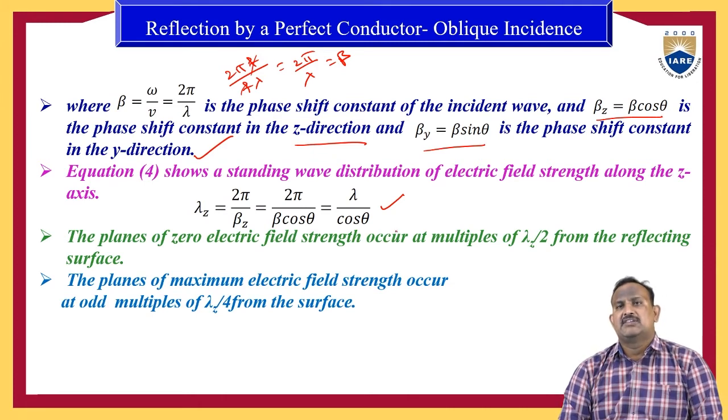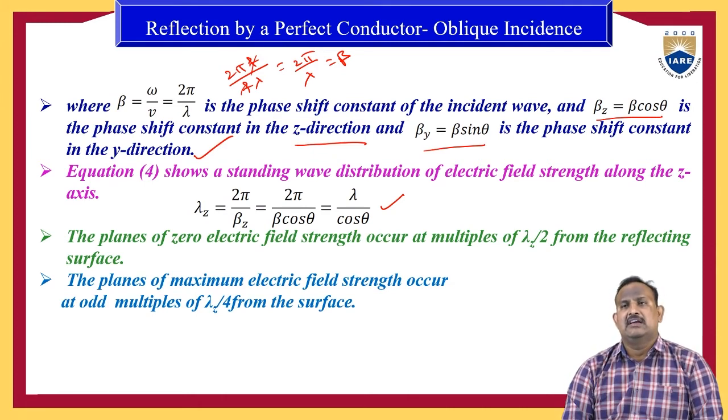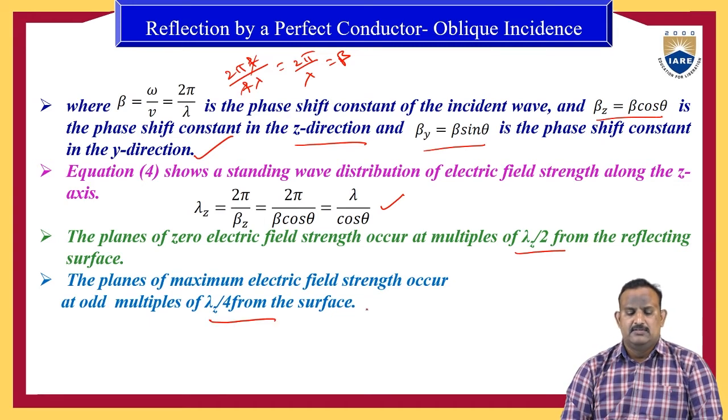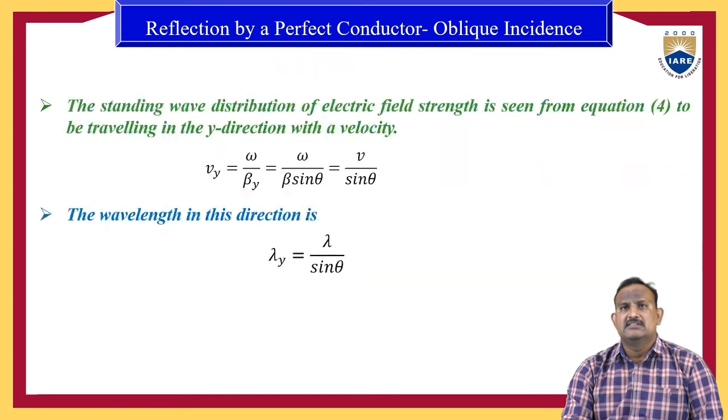Here the planes of zero electric field occur at multiples of lambda z by 2 from the reflecting surface, and the planes of maximum electric field strength occur at odd multiples of lambda z by 4 from the surface. So this is about the reflection by a perfect conductor using oblique incidence, and here the standing wave is also possible.